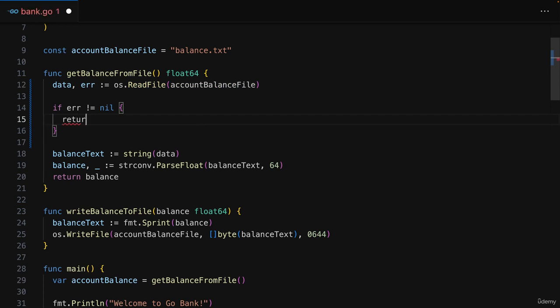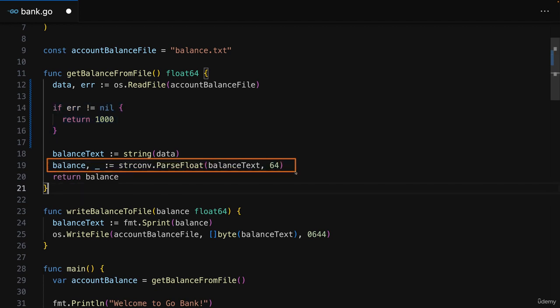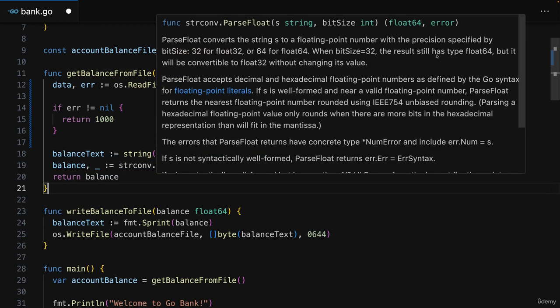For example, here we could then return our default balance, which could be 1000, whatever you want. You can also define any other logic you need. It's totally up to you. But that's how you can handle errors. And we can do the same thing down here for parse float. Because parse float can also yield an error.